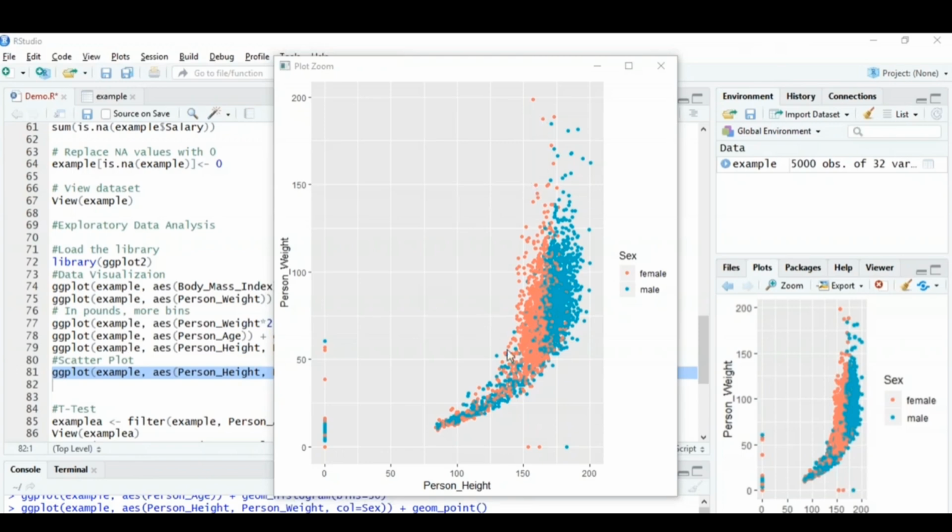So as you can see, the maximum population is present in this particular range, where the person's height ranges around 150 to 200 and the person's weight ranges around, let's say, 125 to 150, right? So that's how you can analyze data and gain some hidden insights.